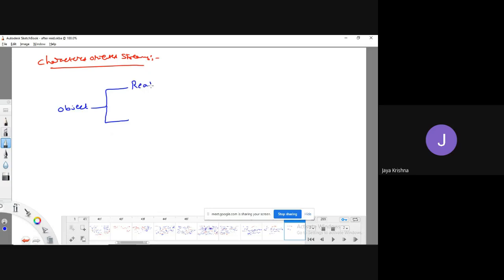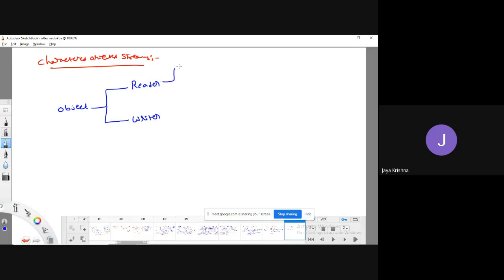So reader is the abstract class for character oriented streams, which is used to read the data, and writer is the abstract class which is used to write the data. What is this reader class going to do? It is going to read the data in the form of characters from input devices to the Java application. What about writer? Writer is an abstract class which is meant to carry the data in the form of characters from the Java application to output devices.